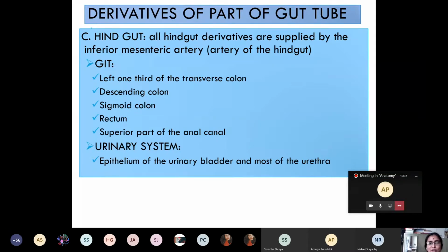The hindgut gives rise to the majority of the GIT, as well as some part of the urinary system. Which parts of the GIT? Up to the right two-thirds of the transverse colon is by midgut. The remaining part, that is the left one-third of the transverse colon, then the descending colon, sigmoid colon, rectum, and superior part of the anal canal are derived from hindgut. In the urinary system, it gives rise to the epithelium of the urinary bladder and most of the urethra. So these are the derivatives of the hindgut. Okay. Now, can you tell me what is the artery of the hindgut?